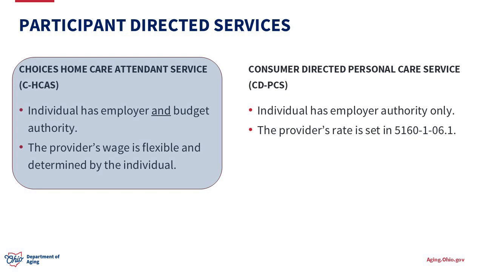In consumer-directed personal care service, the individual has employer authority only, which means the individual does not determine their staff wages, and it is a wage set by the state. Because of this distinct difference, this training applies to Choice's home care attendant service only.